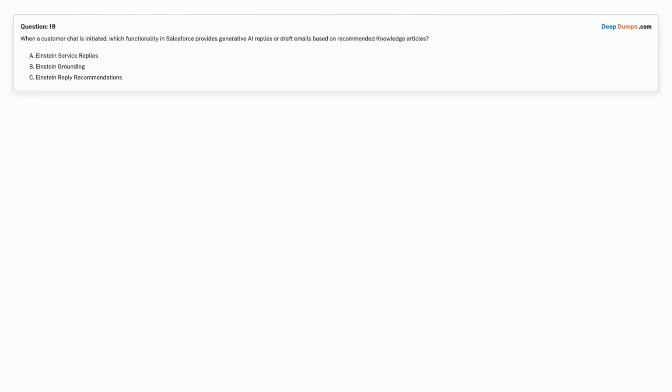Question 19. When a customer chat is initiated, which functionality in Salesforce provides generative AI replies or draft emails based on recommended knowledge articles? Option A. Einstein Service Replies. Option B. Einstein Grounding. Option C. Einstein Reply Recommendations. Choose the correct answer.